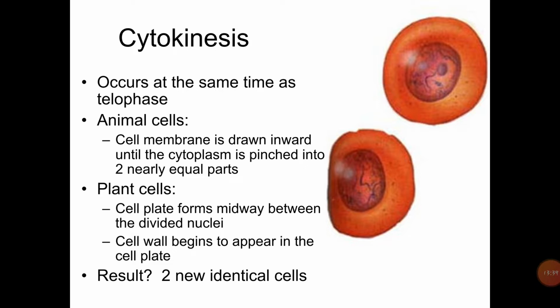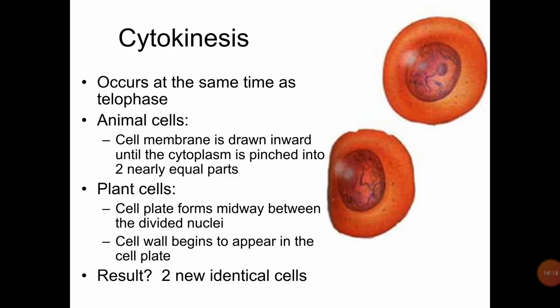The small vesicles produced by the Golgi apparatus are arranged at the equator. The membranes at the equator are fused to form the two plasma membranes of the two daughter cells, and their contents form a film which soon solidifies to form the cell plate. It grows centrifugally, that is, from the center toward the lateral sides. The fully formed cell plate is the middle lamella. Later on, cellulose is laid down on either side of the middle lamella to form the cell wall.